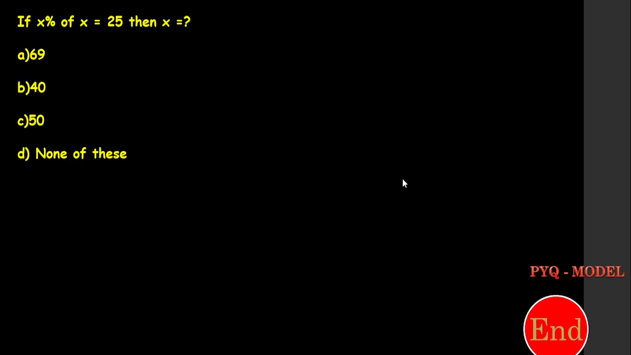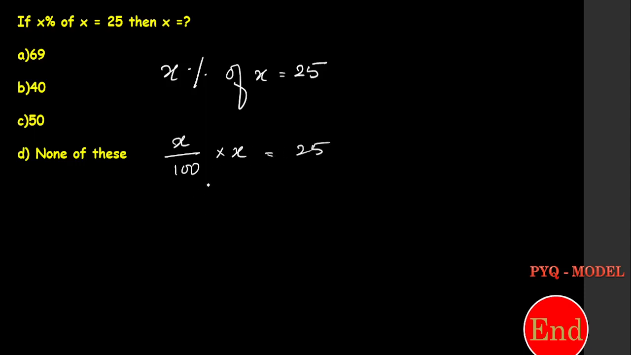Okay, right. So next one is, when we have an equation like this, x percentage of x is equal to 25. So now just take x by 100 and write it as an equation. This is the easiest way compared to the other methods. So just write it in an equation. x into x is x square by 100 is equal to 25.